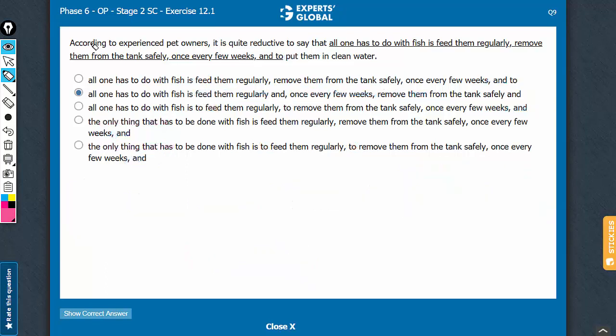According to experienced pet owners, it is quite reductive to say that all one has to do with fish is A, feed them regularly, and B, which is remove them from the tank safely and put them in clean water. It's all B. The entire action is B. It's made up of 2 small actions, B1 and B2. B1 is remove them from the tank safely and B2 is put them in clean water. It is quite reductive to say that all one has to do with fish is A and B, and between A and B you have extra information here.